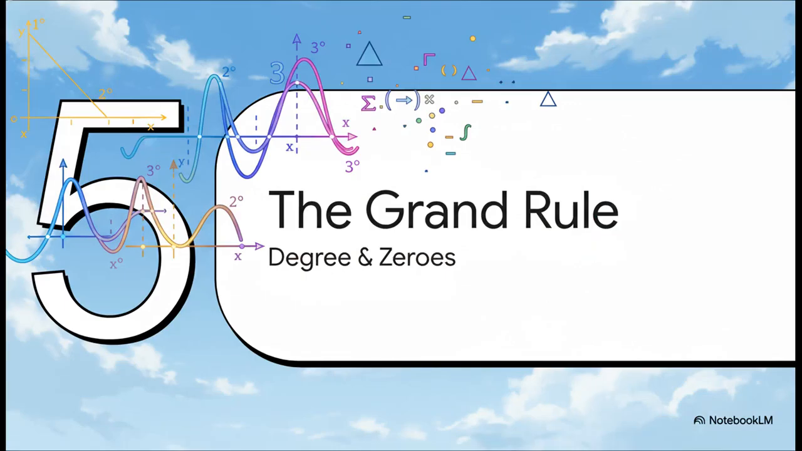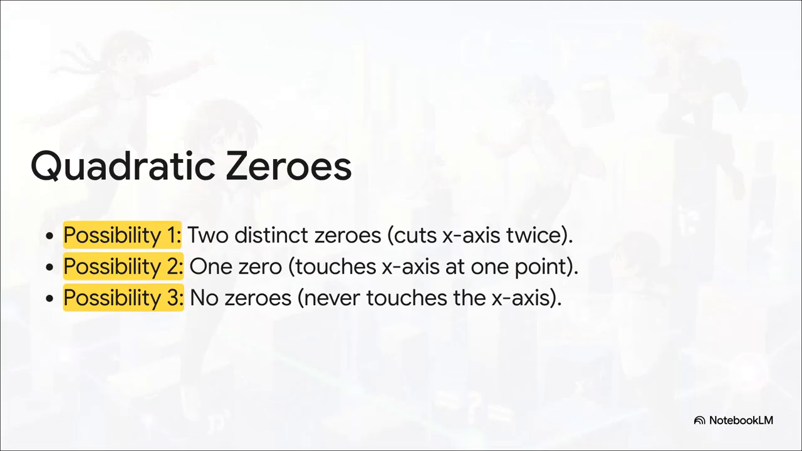So we've just seen that a degree 1 polynomial had 1 zero, and a degree 2 had 2 zeros. You're probably starting to see a pattern here, right? Well, let's nail it down and uncover the grand rule that connects a polynomial's degree to how many zeros it can possibly have. But wait a second. Does a degree 2 polynomial always have two zeros? Not necessarily. It has at most two.